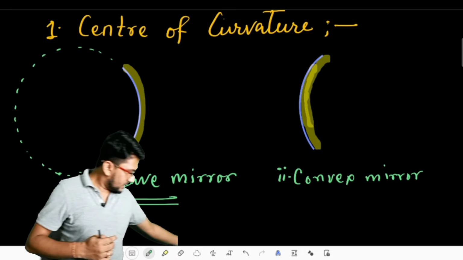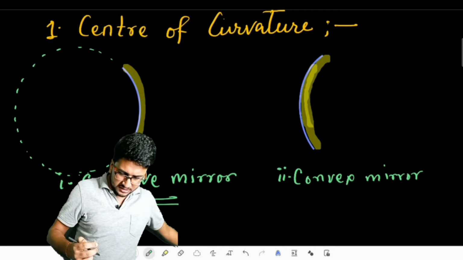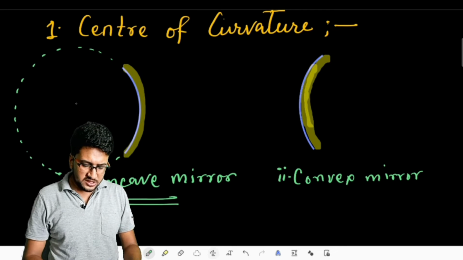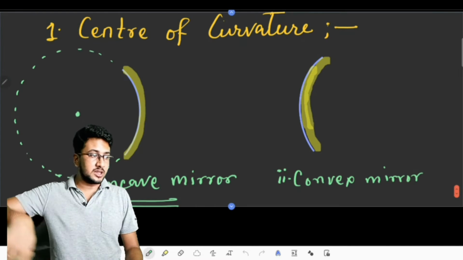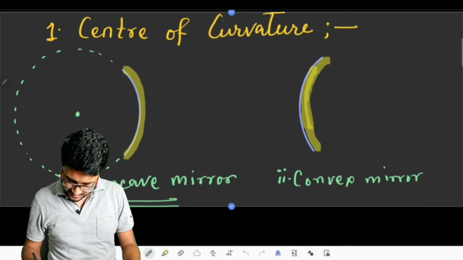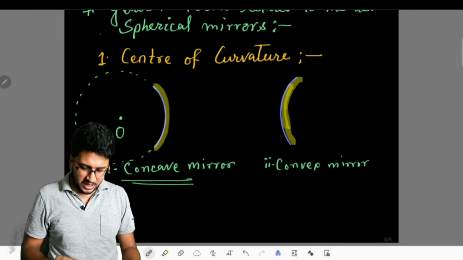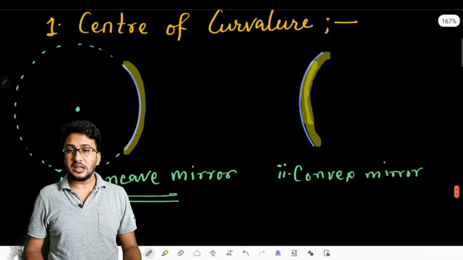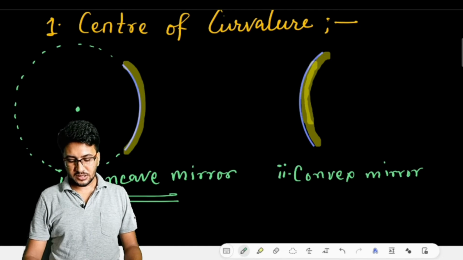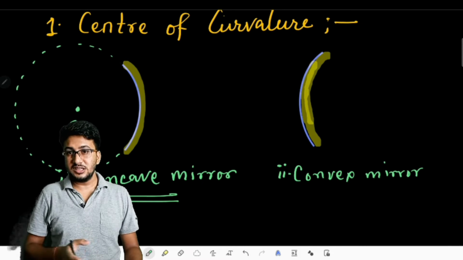Then we can say that if the total glass sphere exists, then it must have a point which we can call the center of the entire spherical glass ball, and that center, let us say O, is actually our center of curvature. So in our case, let us say it is C, because C relates to center of curvature.